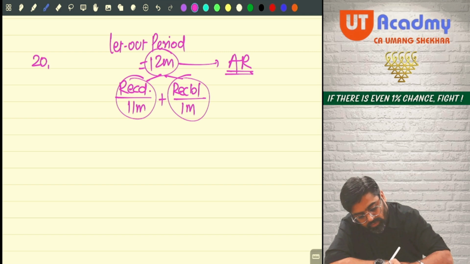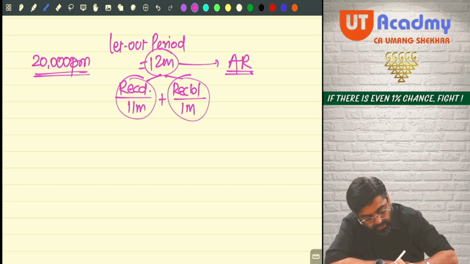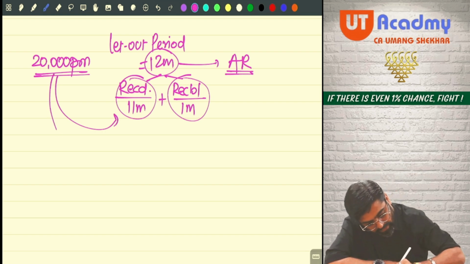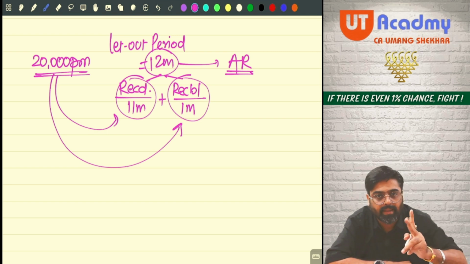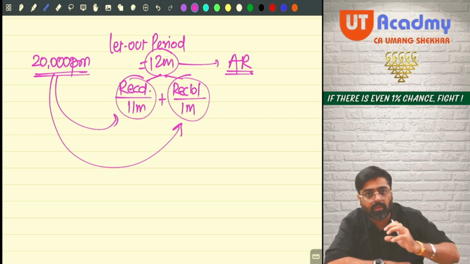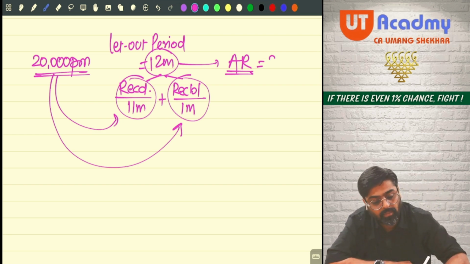Let's assume that it was 20,000 per month. So can I say 20,000 into 11, 2,20,000 I have already received. 20,000 into 1, 20,000 is still receivable. 2,20,000 received plus 20,000 receivable, total 2,40,000. My actual rent will be 2,40,000 only.